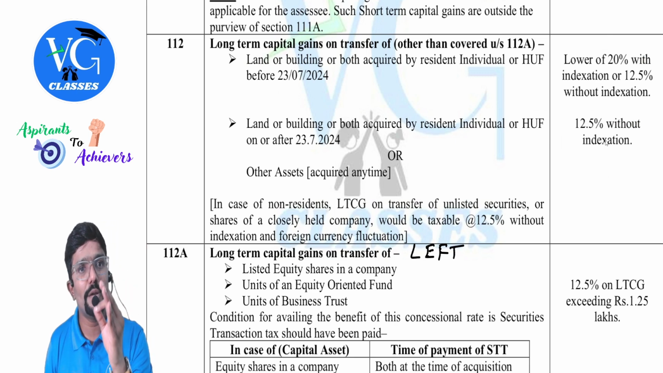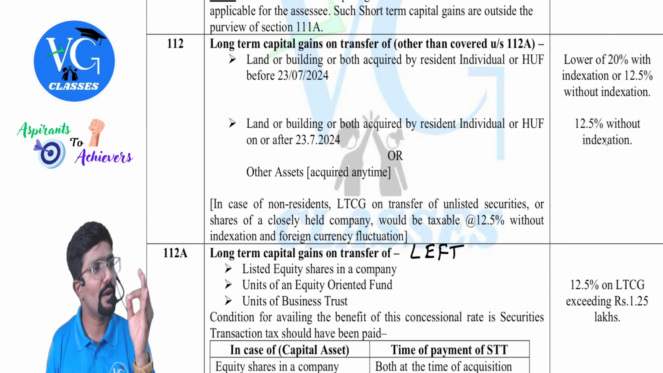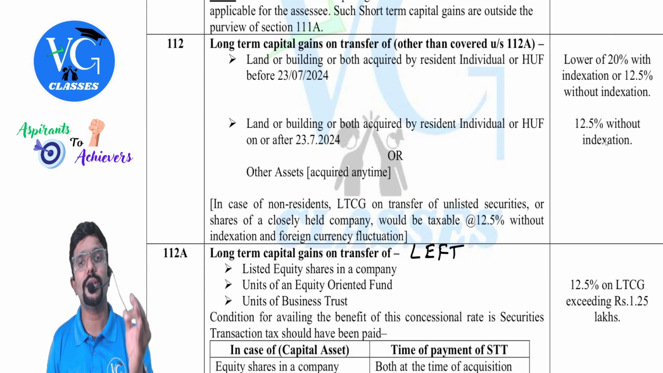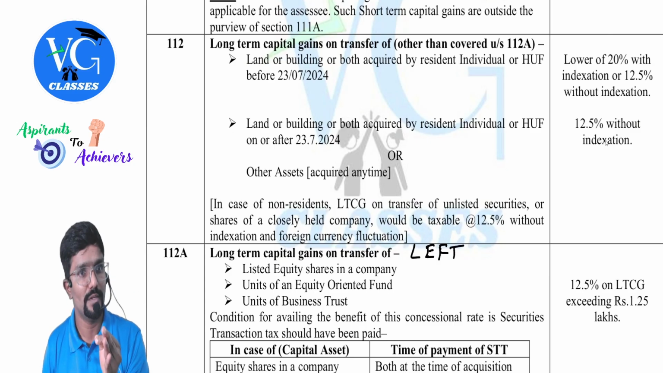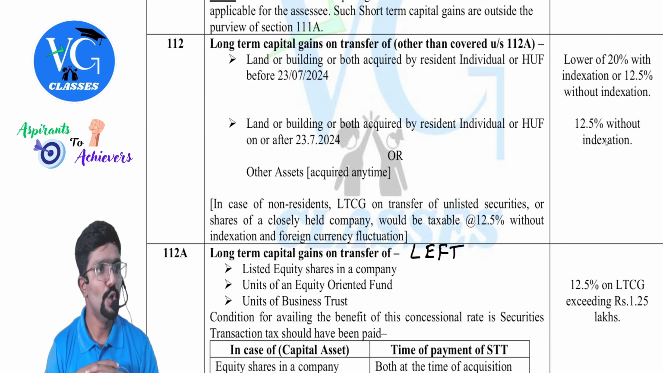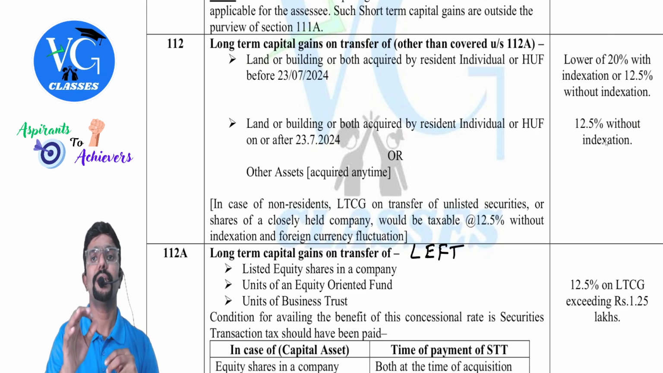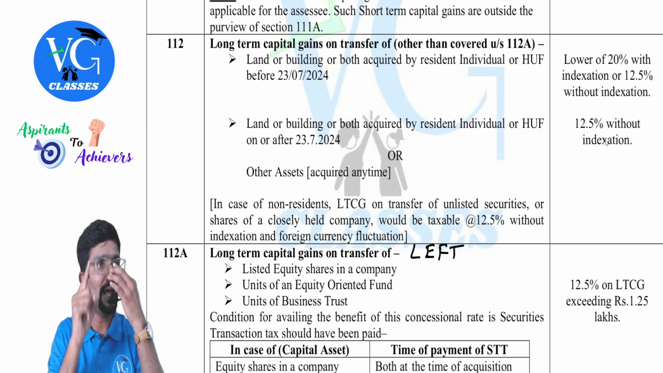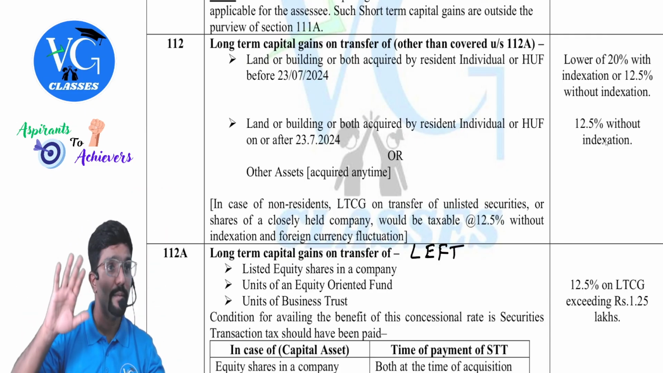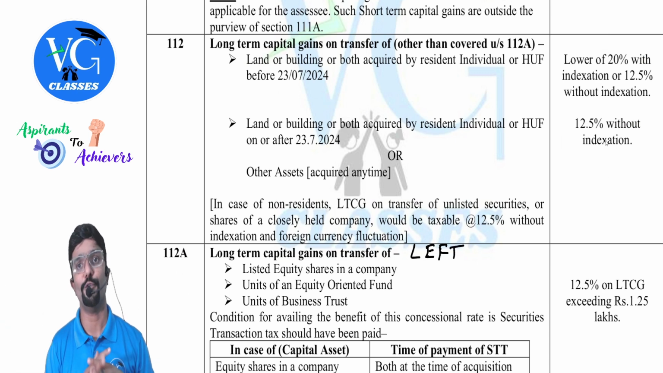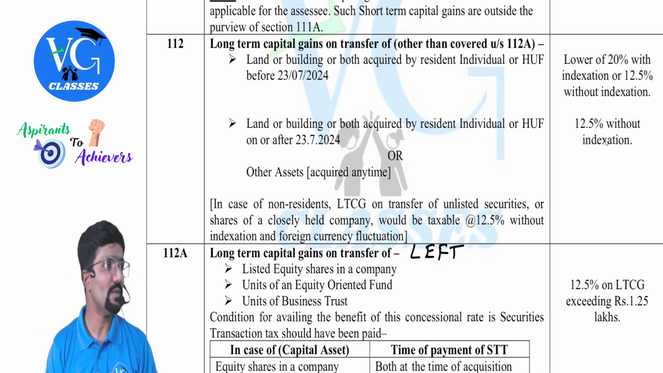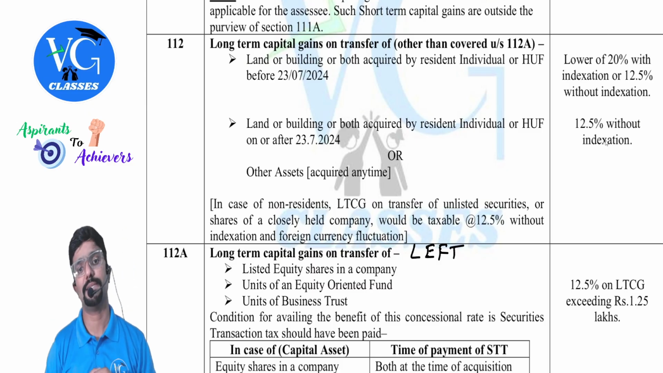If the transfer had happened before 23rd July 2024, for long-term assets, indexation was available. But if the transfer was made on or after 23rd July 2024, which includes our previous order also, no indexation on long-term assets. But indexation is available only for land and buildings sold by a resident individual or HUF, purchased before 23rd July but sold after 23rd July 2024. But that indexation is only for tax purpose, guys.